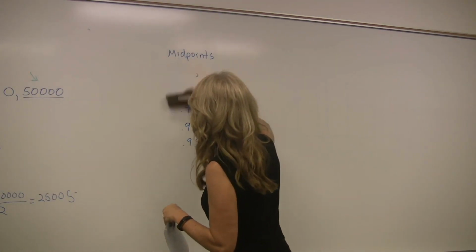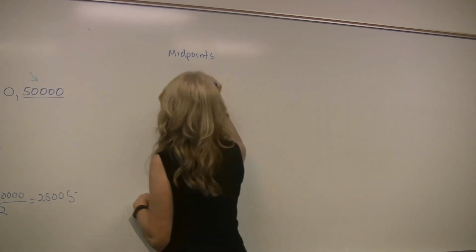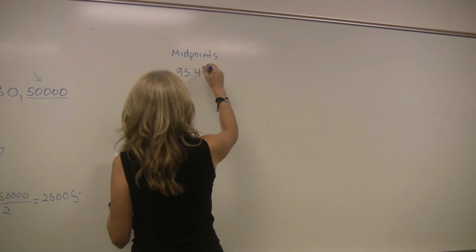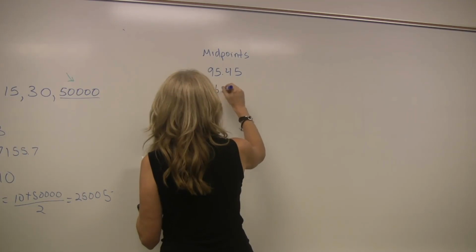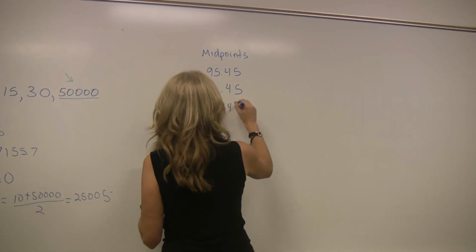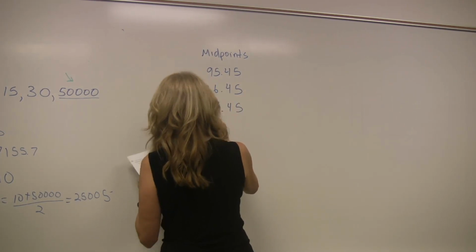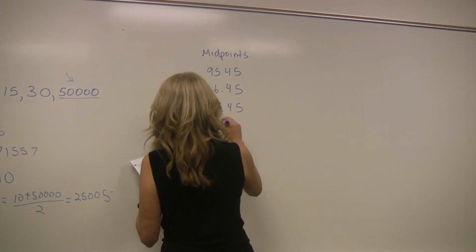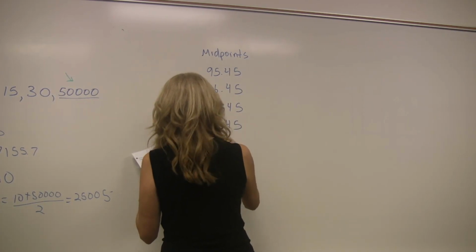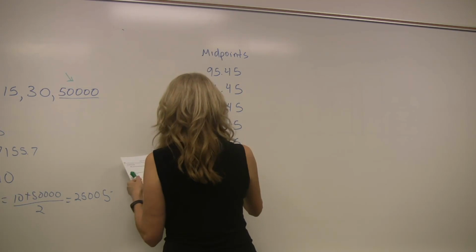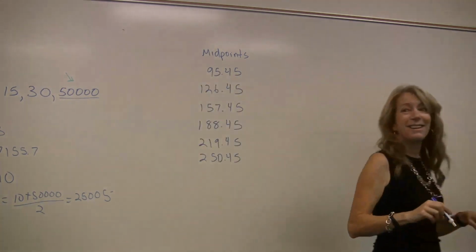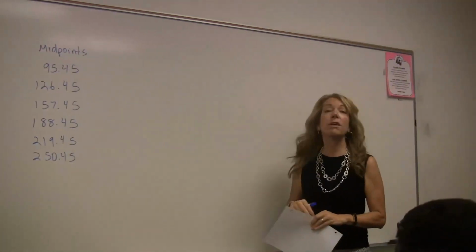Midpoints. It's all right. It's at 95.45. 126.45. 157.45. Keep going. 188.45. 219.45. 250.45. Okay. You good now, Crystal? Yeah. Okay. I just looked at the right section. That's all right. So those are our midpoints.